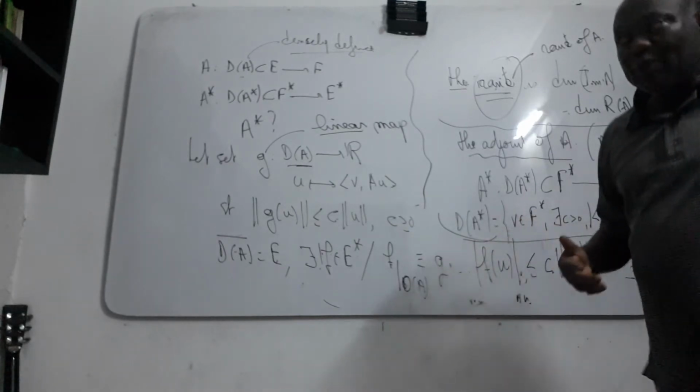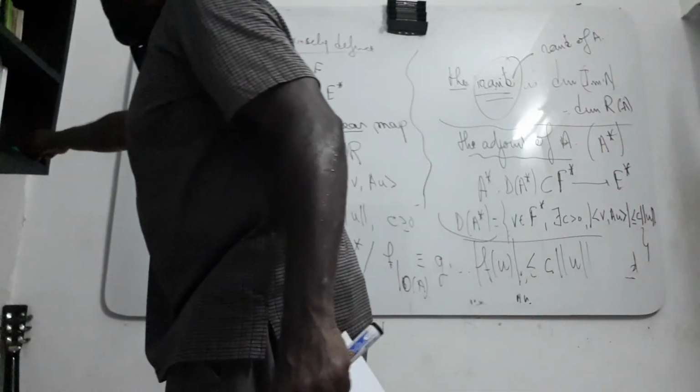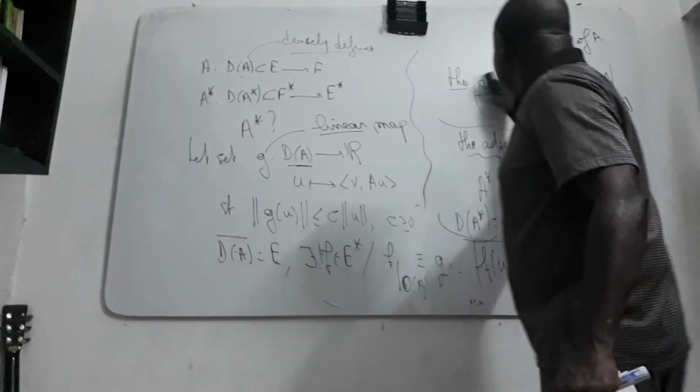Then from here we can define our A star.